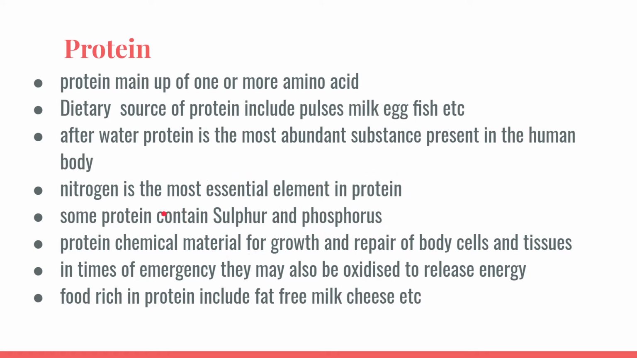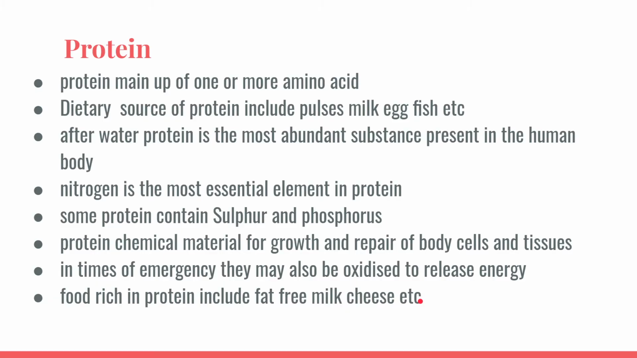Now, protein is the chemical material for growth and repair of body cells and tissues. Actually, what do proteins do? When your body cells are damaged or need something, protein takes place. And when you need growth, obviously protein is one of the things you should take in. In times of emergency, they may also get oxidized to release energy. Now, foods rich in protein include fat-free milk, cheese, etc.